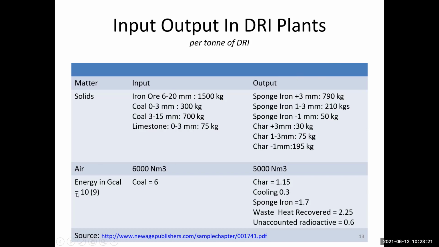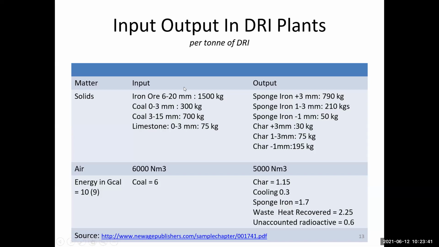Similarly for air, energy is in Gcal, calorie, and 600 Newton per cubic meter. Then the output is 6,000 and 5,000 Newton per cubic meter. The coal equals 6. This type of material is available from the output.